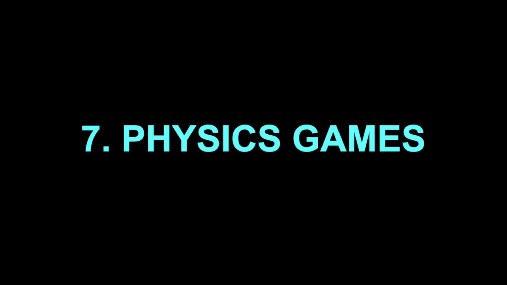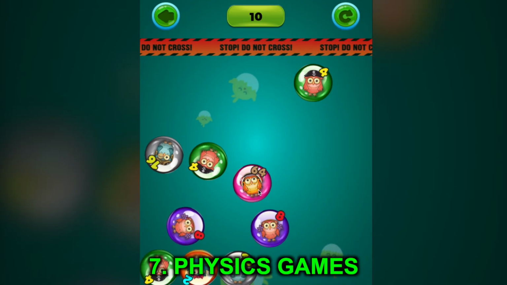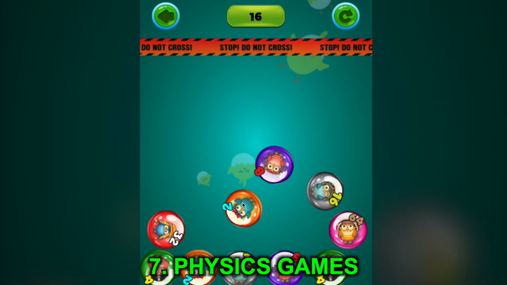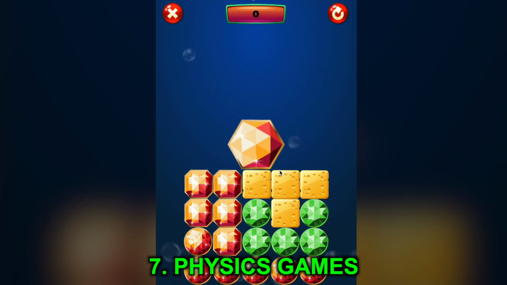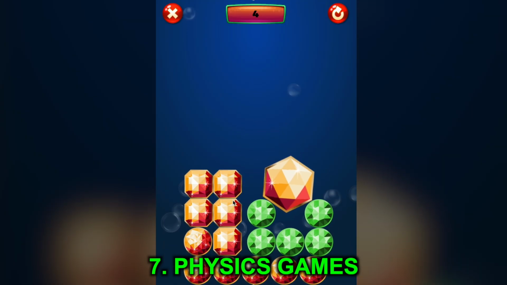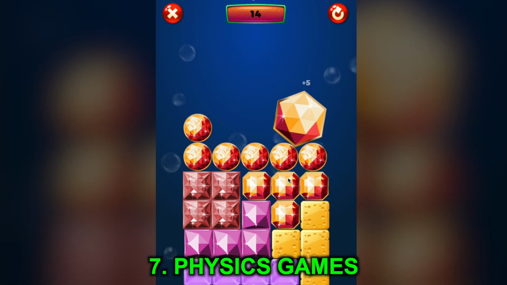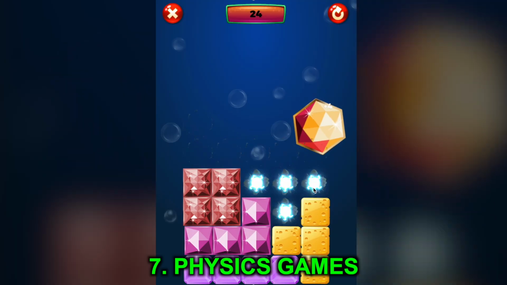Number 7 is physics games. Physics games are just puzzle games, but also implement some kind of physics simulation into the core gameplay. Physics games are great because they provide not only the brain-teasing elements of puzzle games, but also the realistic elements of real-world physics simulation.